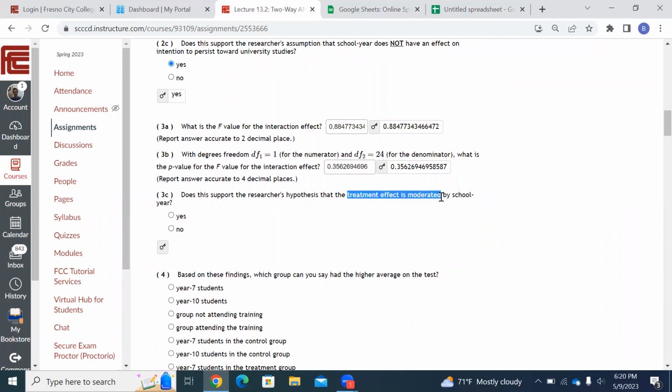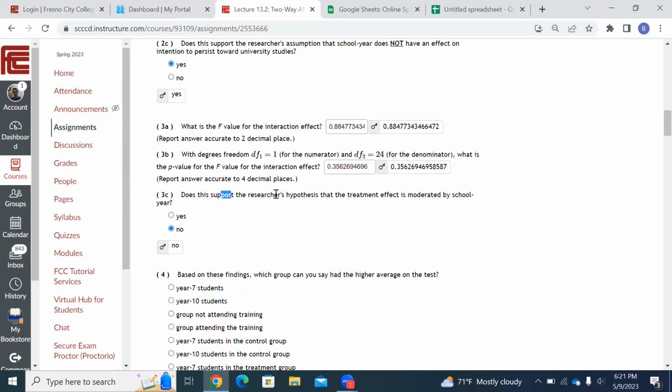So the treatment is whether you took the class. Is it moderated? Is it modified? Is it changed by your school year? No, not at all, right? This p-value is high, which means no, there's no interaction effect. One thing is not affected by the other. The training class is not affected by whether you take it in 7th grade or 10th grade.